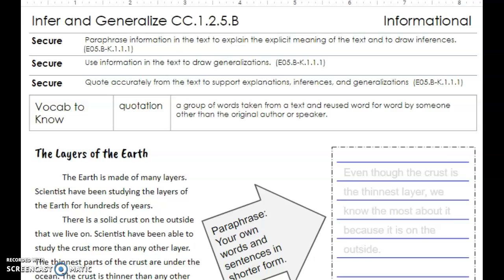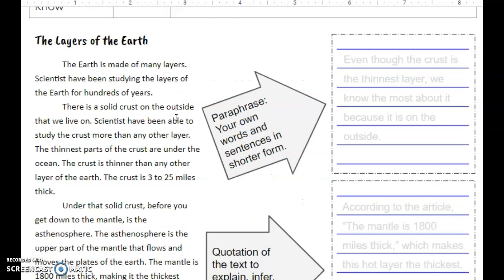So vocab, we need to know quotation: a group of words taken from a text and reused word for word by someone other than the original author or speaker. So we're going to look at this short, The Layers of the Earth, and focus on these 3 skills.